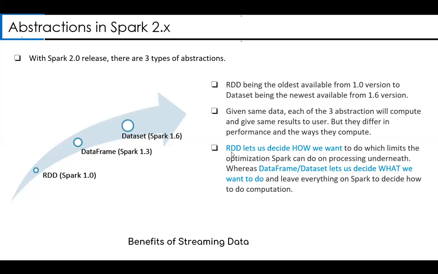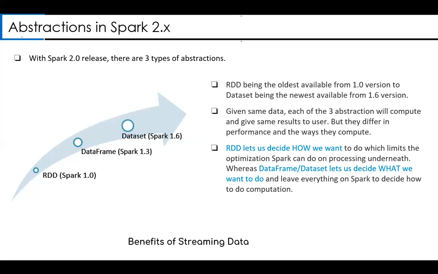This point is very important. What I've put here: RDD lets you decide how. That means whatever you have coded, RDD behaves the same way. For example, you are performing a join and then applying a filter. You have coded it such that first you perform the join and then you do the filter. RDD does it the same way: first it will do the join and then the filter.